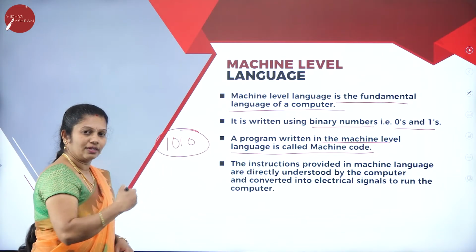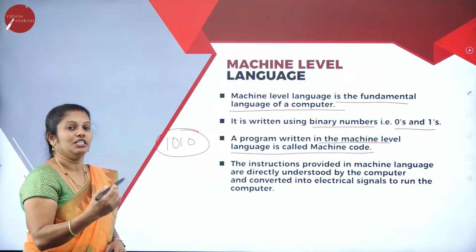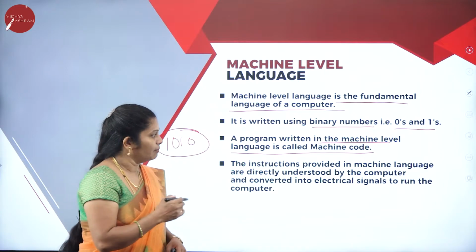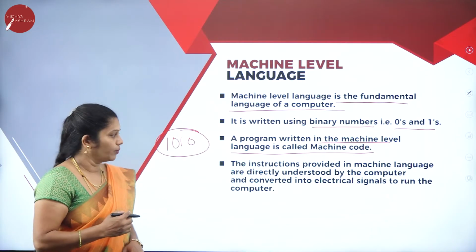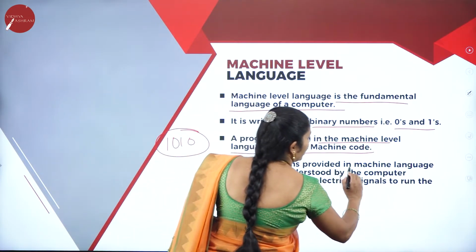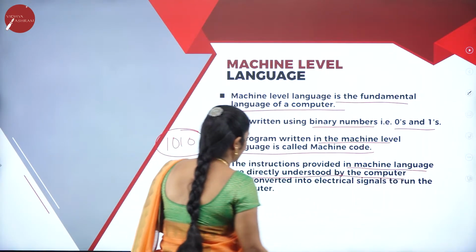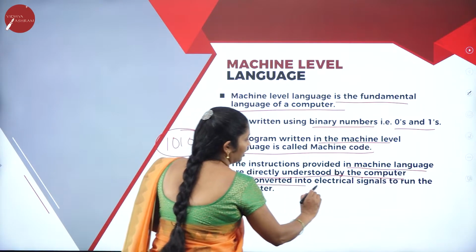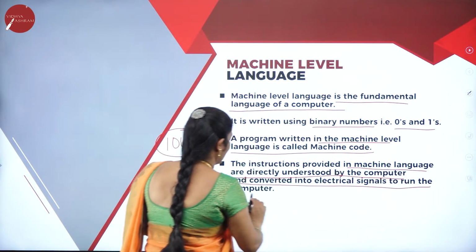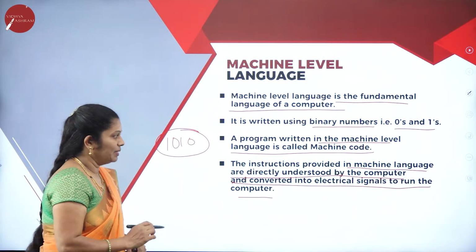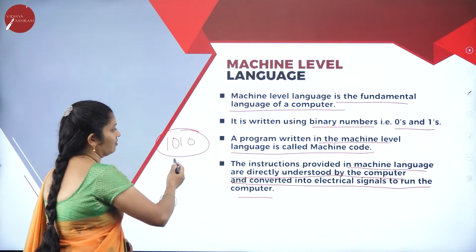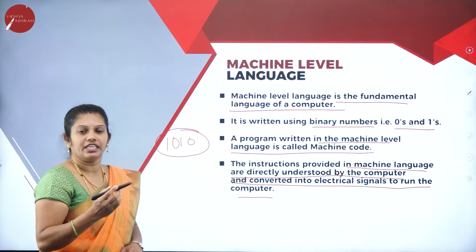Whatever data, whatever command we have written in binary format, can be called machine code. The instructions provided in machine language are directly understood by the computer and converted into electrical signals to run the computer. It means that whatever instructions are written, the computer can directly understand.